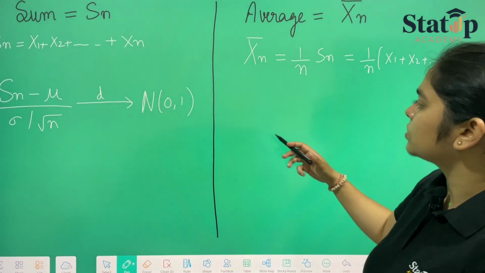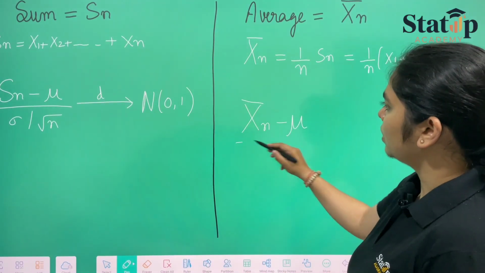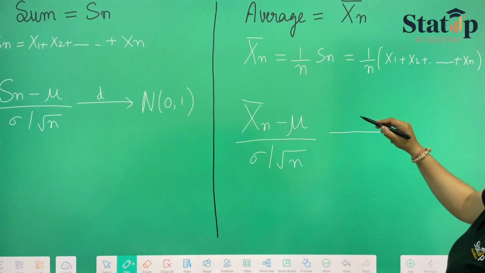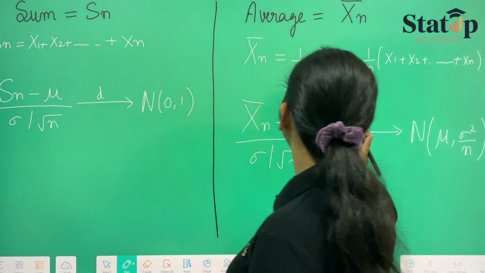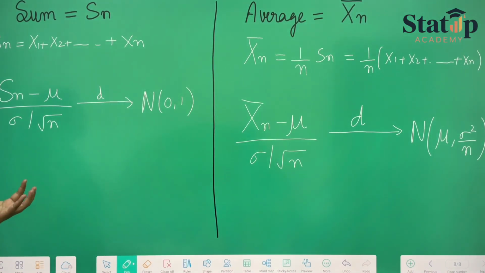Now here we can also state that this average minus mu upon sigma by root n in distribution will converge to normal with parameters mu and sigma square by n, because when we take the average it will always have the variance sigma square by n. So these two are some of the most important results of this theorem, which is central limit theorem.